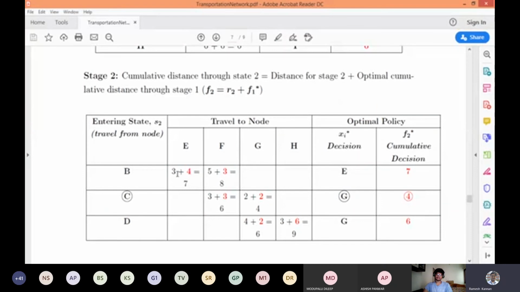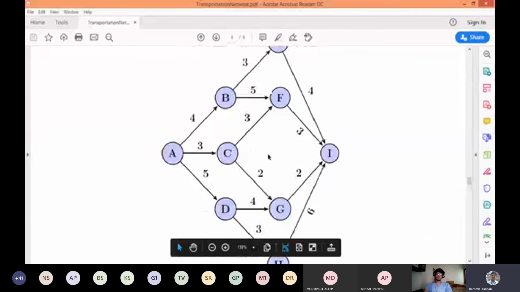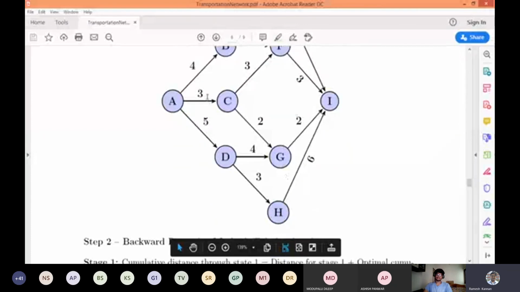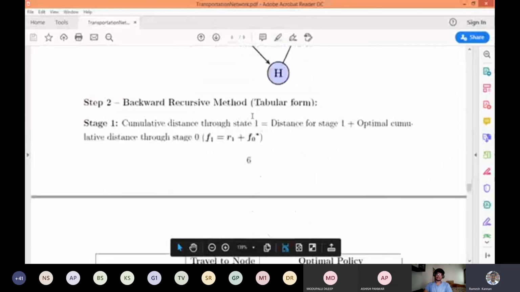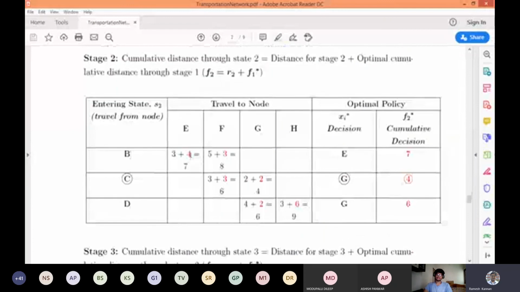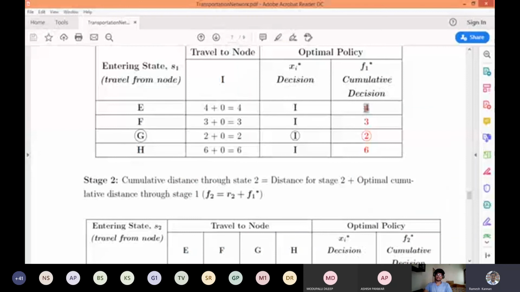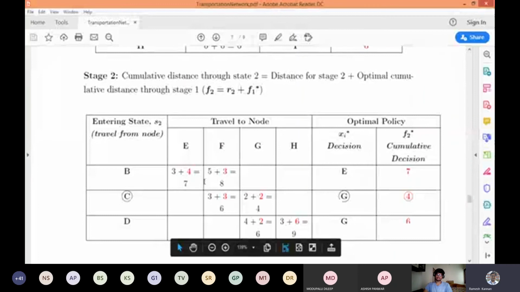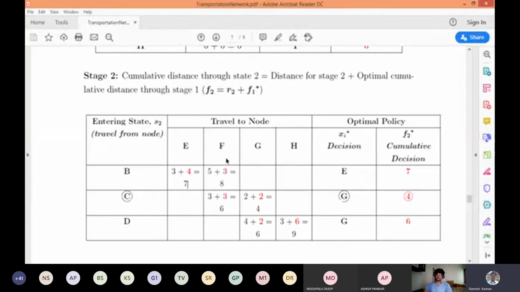E to B is 3, and F to B is 5. So there's no other G. G and H have no link with the B. The optimal value of E from the previous case is 4, and the optimal value of F in the previous case is 3. So that gets added. E to B, the total distance is 7 kilometers, and F to B, the total distance is 8 kilometers. We have to choose the minimum of it, so E to B is lesser.